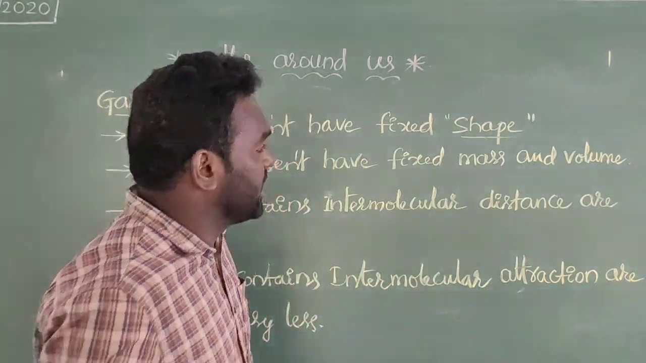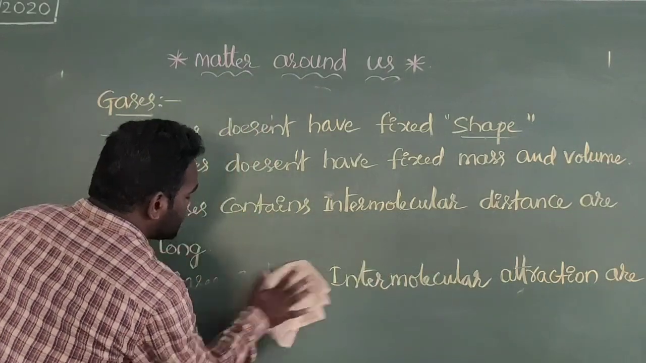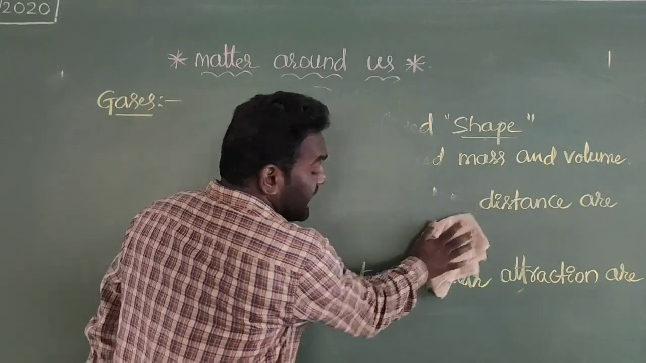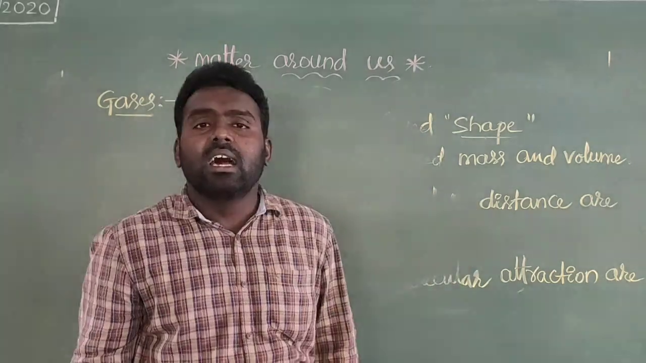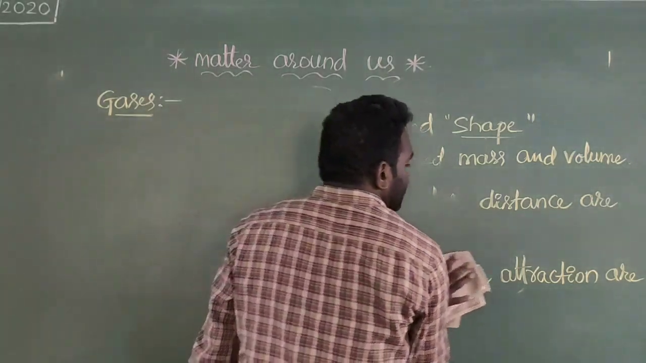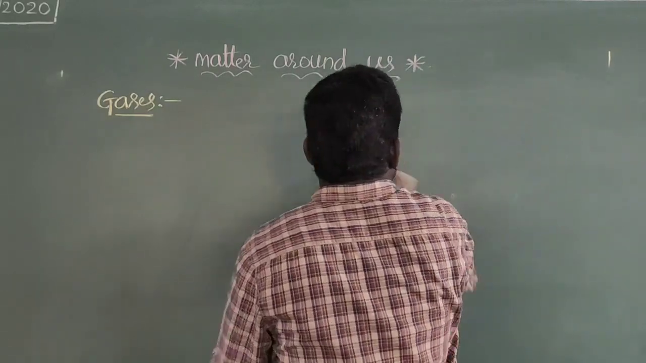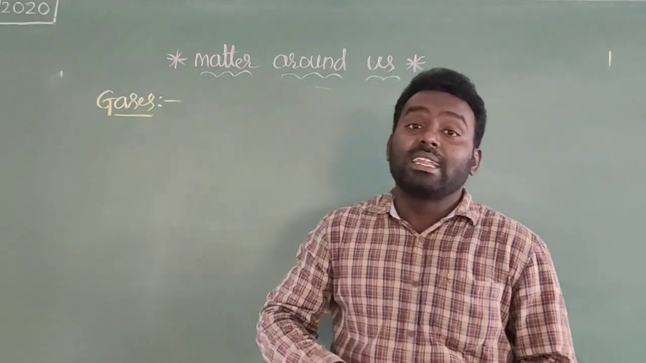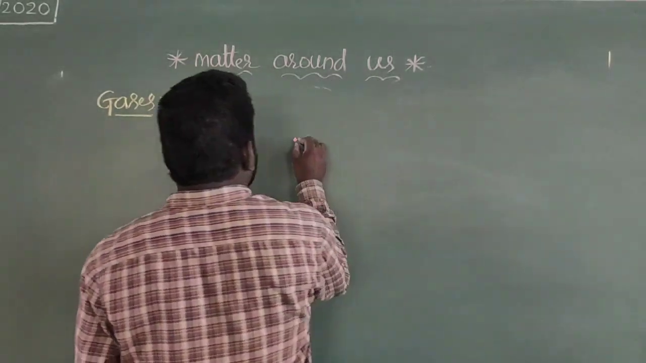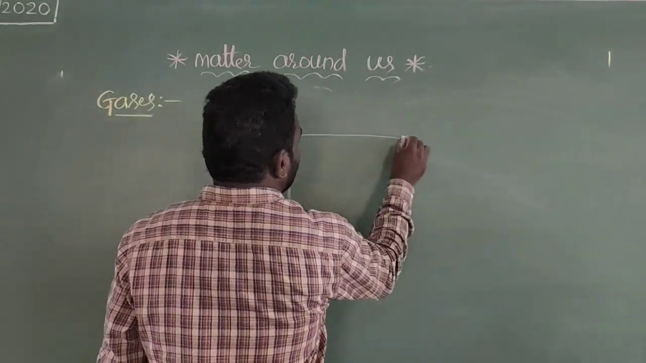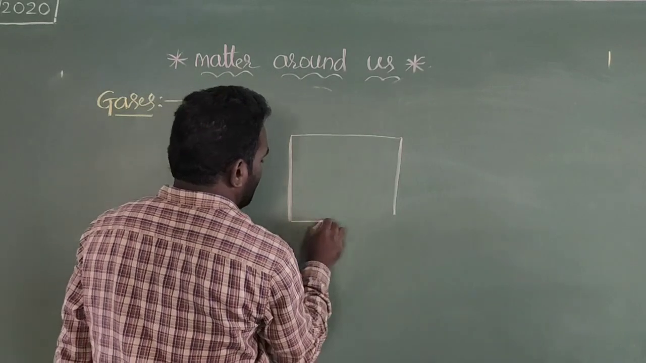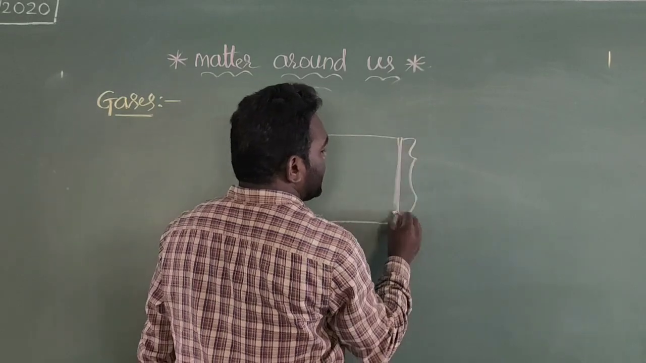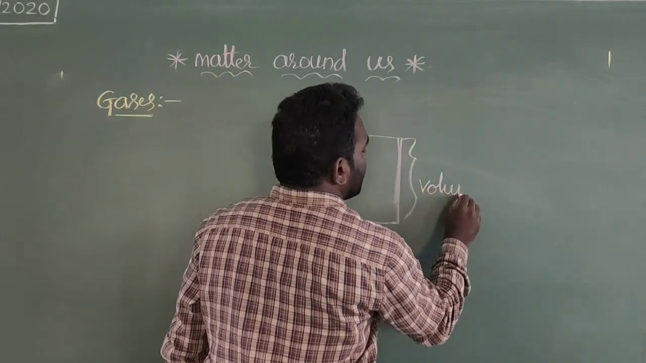Try to understand; I will give one example based on this. At the same time, gas molecules do not have a rigid structure either. Suppose this is a container. What is the volume of the container? This is called the volume of the container.